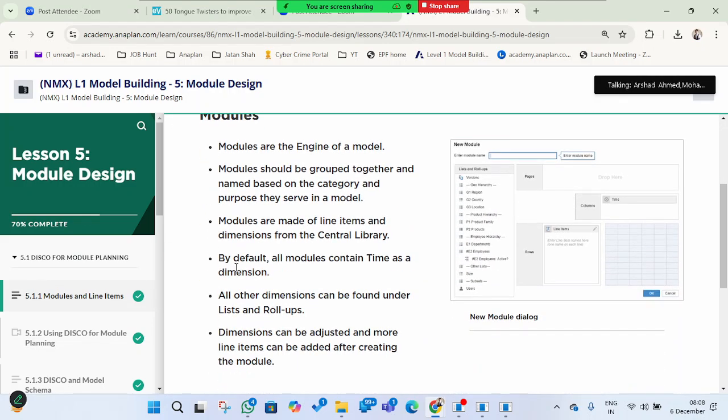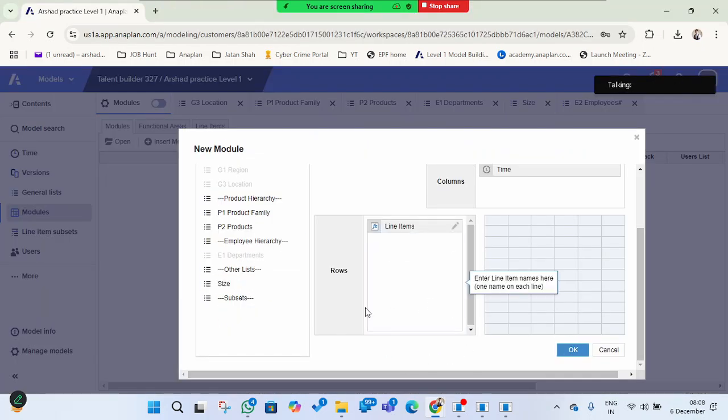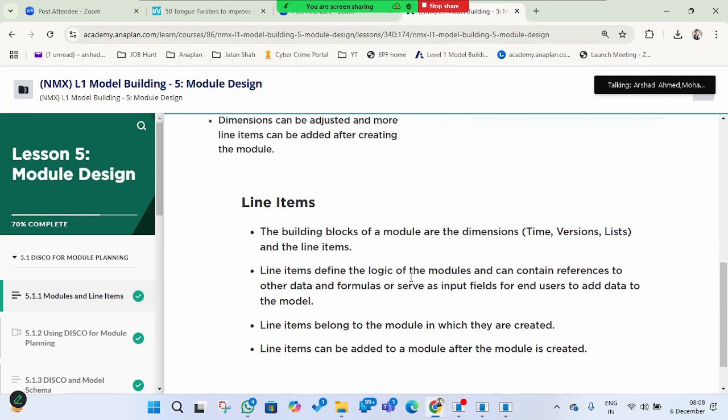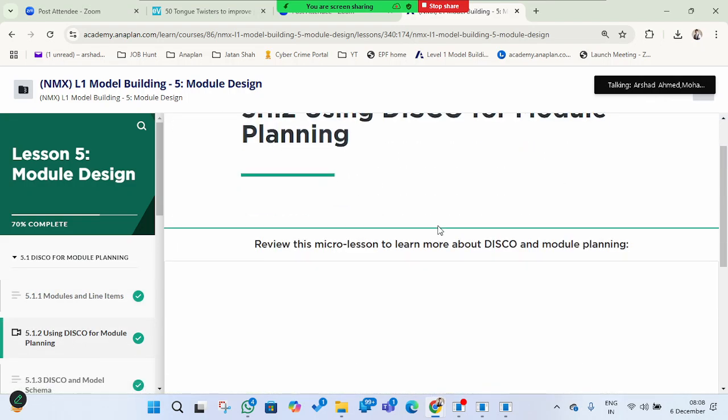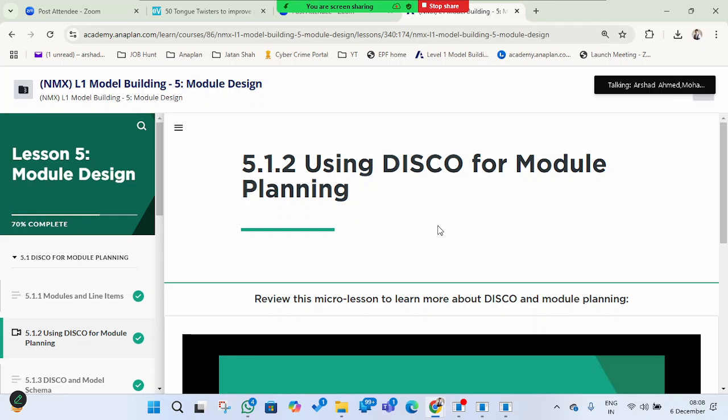So we can see all this information here, and there is a guideline for using DISCO for a module. As I mentioned, there is a guideline, right? So data, plans and DISCO. Here plans is also a guideline, and DISCO is the types of modules we create depending on the requirement.